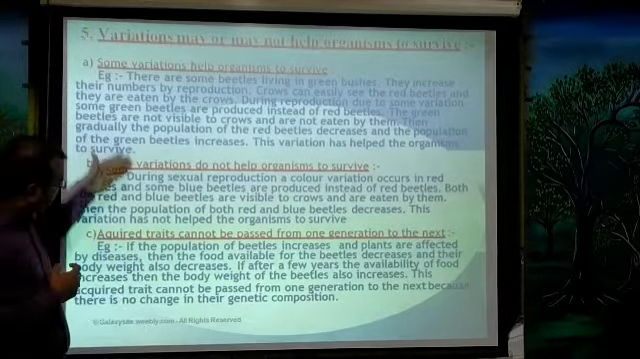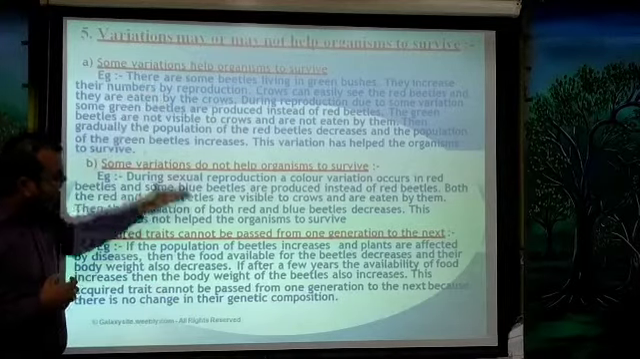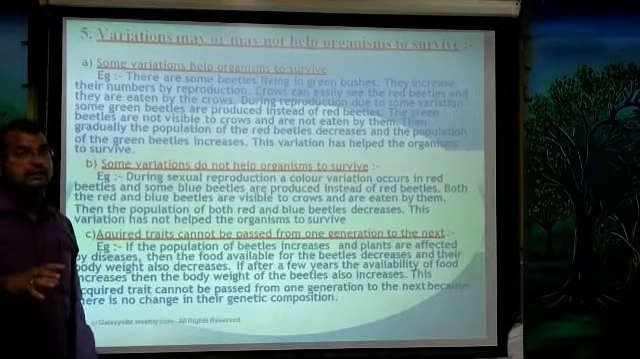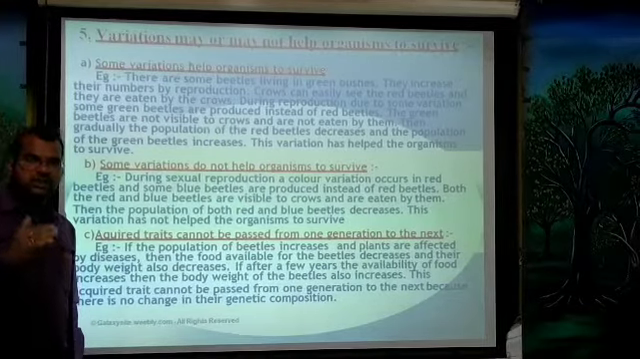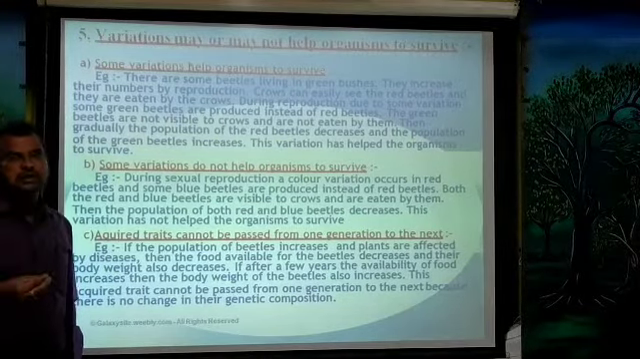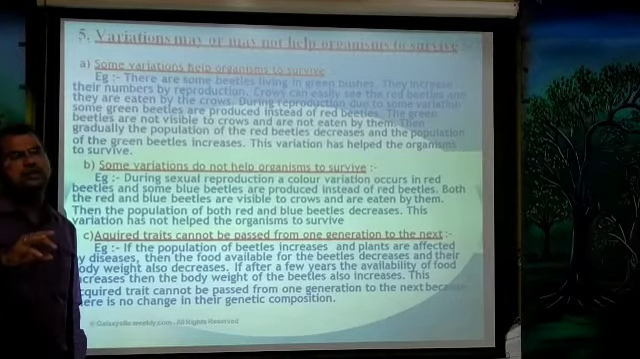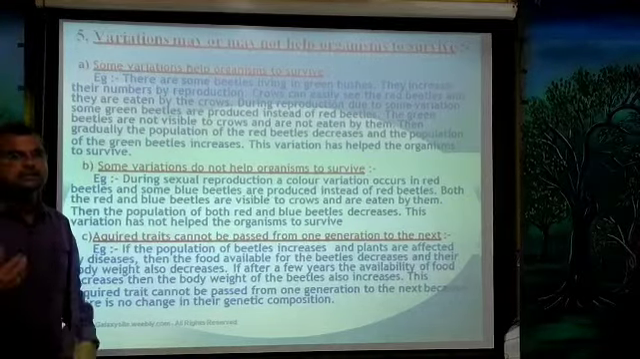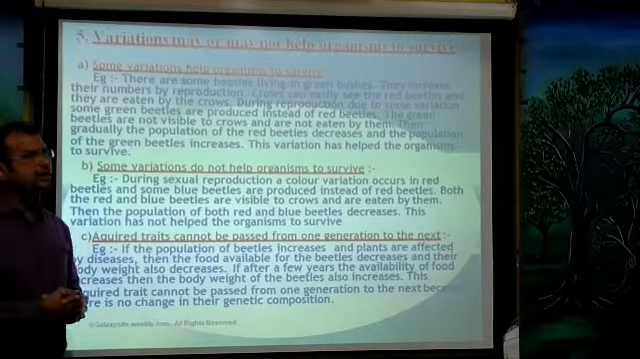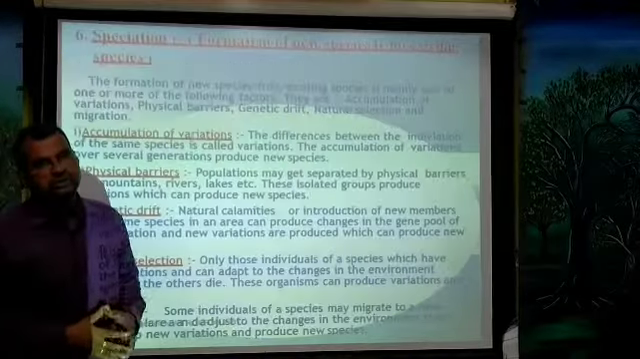So by these three examples, these three situations, we come to know that variations are transferred from one generation to another generation. Those variations may help the organism to survive, or sometimes they do not help the organism to survive in nature. Okay, in the next class we'll discuss more about this chapter.